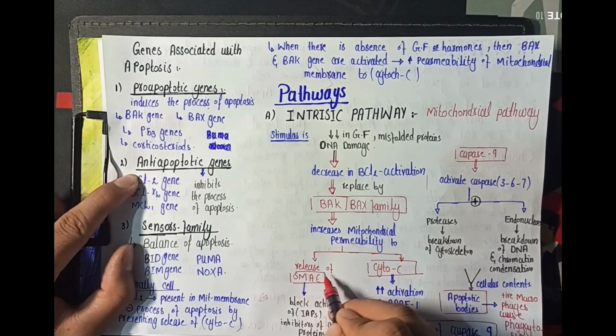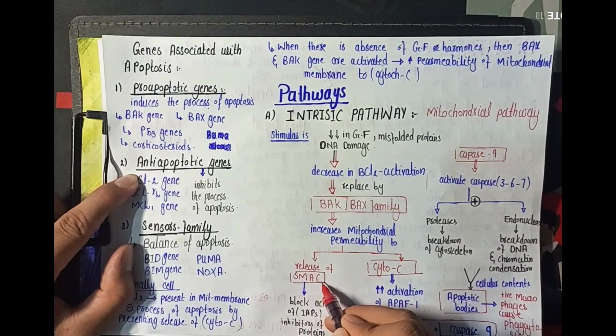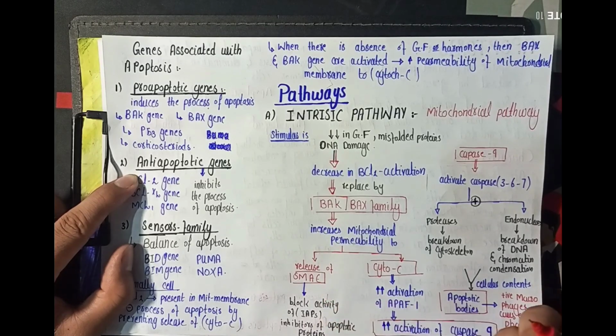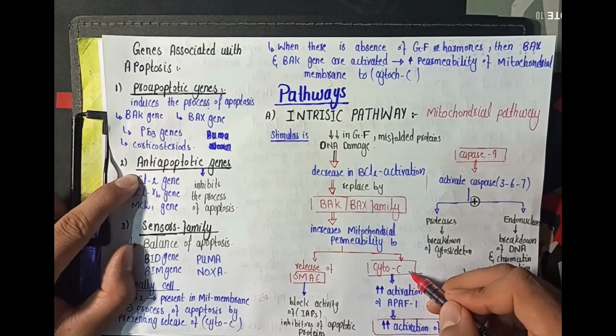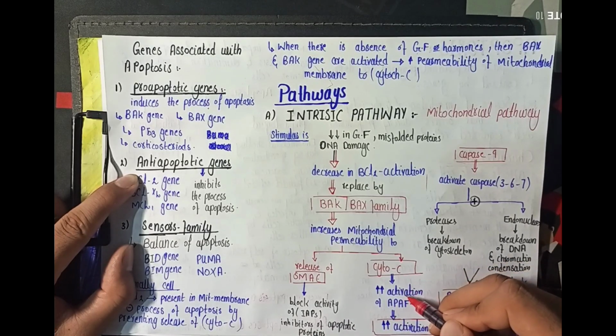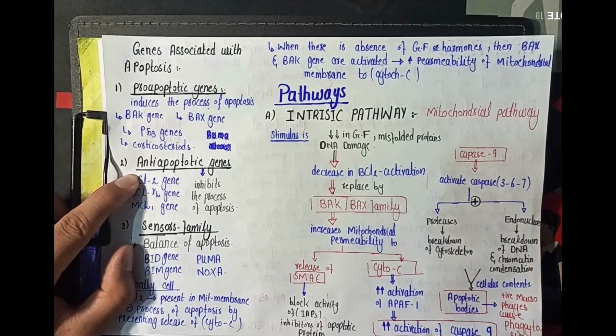cytochrome C, and there will be the release of the second mitochondrial activator of caspases, which blocks the activity of the inhibitor of the apoptotic proteins. And when the inhibitors of apoptotic proteins are blocked, the process of apoptosis will occur. When the cytochrome C is released, it causes activation of the apoptotic protease activating factor 1, which leads to the activation of the caspase 9.